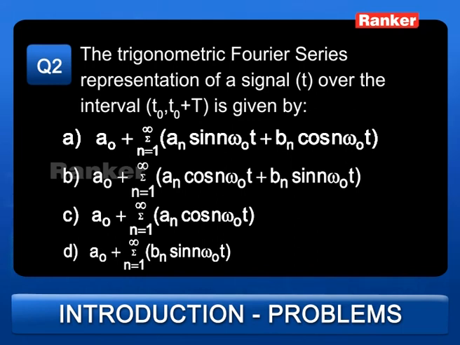B: a0 plus summation n equals 1 to infinity an cos n omega naught t plus bn sin n omega naught t. C: a0 plus summation n equals 1 to infinity an cos n omega naught t. D: a0 plus summation n equals 1 to infinity bn sin n omega naught t.